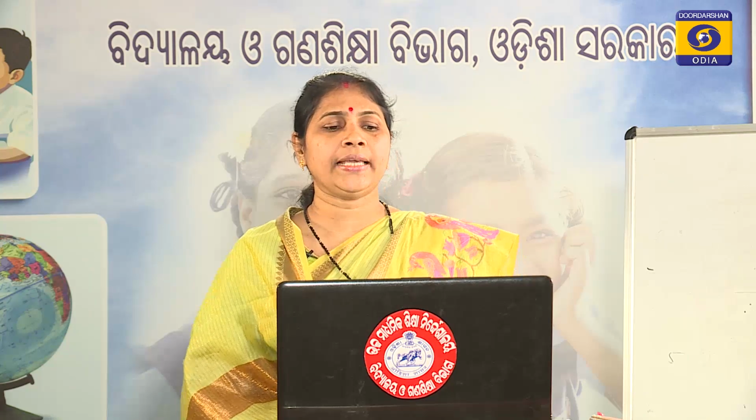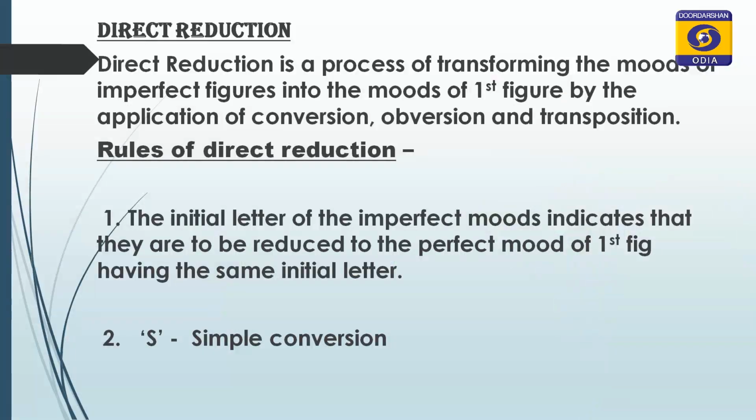Here we will discuss the rules of direct reduction, which we follow when we reduce the imperfect moods directly into the perfect or valid moods of the first figure. The first rule is: the initial letter of an imperfect mood indicates that it is to be reduced to the perfect mood of the first figure having the same initial letter.